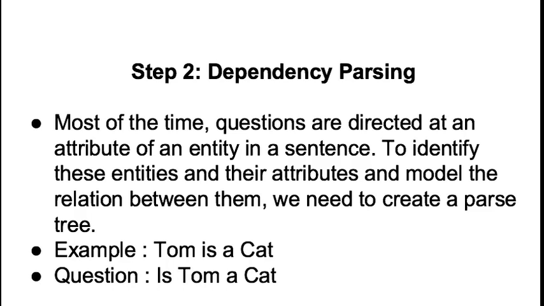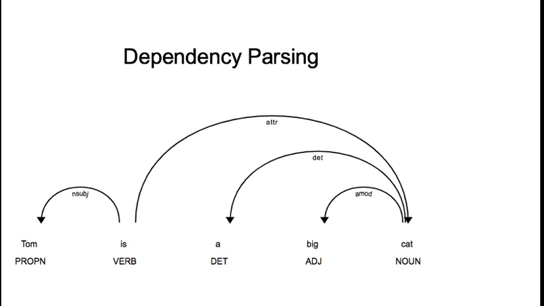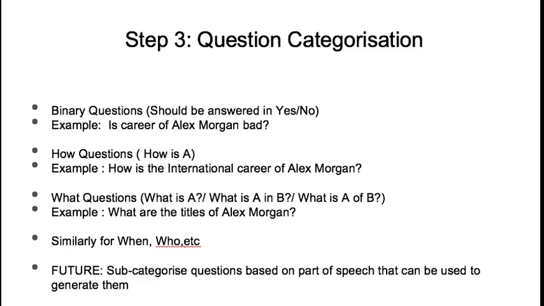To generate questions with this sentence, we need to decipher what the main entities in the question are and what its attributes are. To do this, we perform dependency parsing. When we identify Tom and cat, we can ask the question, is Tom a cat, for example. By generating a relational map as seen in the slide, we can manipulate the order of words in the sentence based on the parts of speech to produce questions. So now we can use the parse tree to generate questions, and we will explain these examples in a moment.